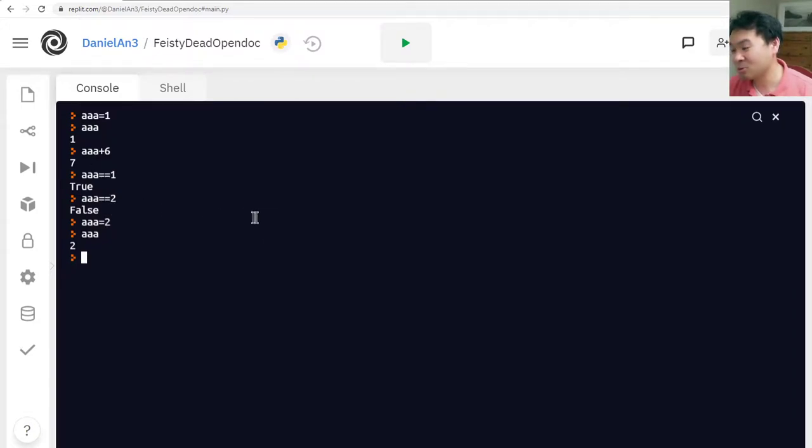This is rather confusing, and there are some languages where they opted to do it differently. So for example, in a language called R, they write AAA, then an arrow, 1. That's how you put the 1 into AAA. That way you can use the equal sign as the mathematical equal sign. But traditionally this has been the case, so in most other languages like Java, C++, JavaScript, all of those languages, they use this convention. So you'll just have to accept that, okay? All right.